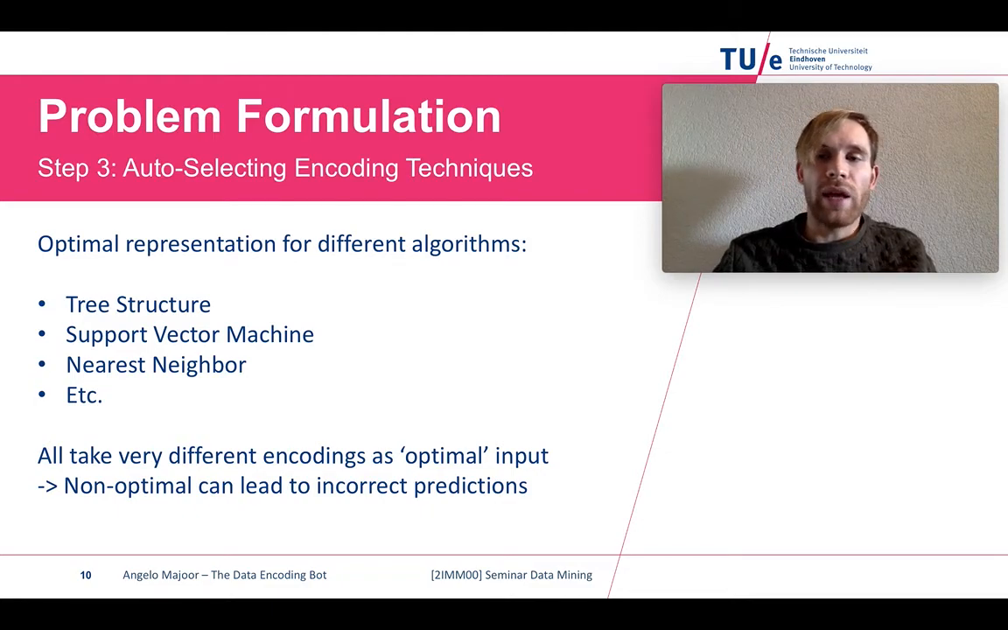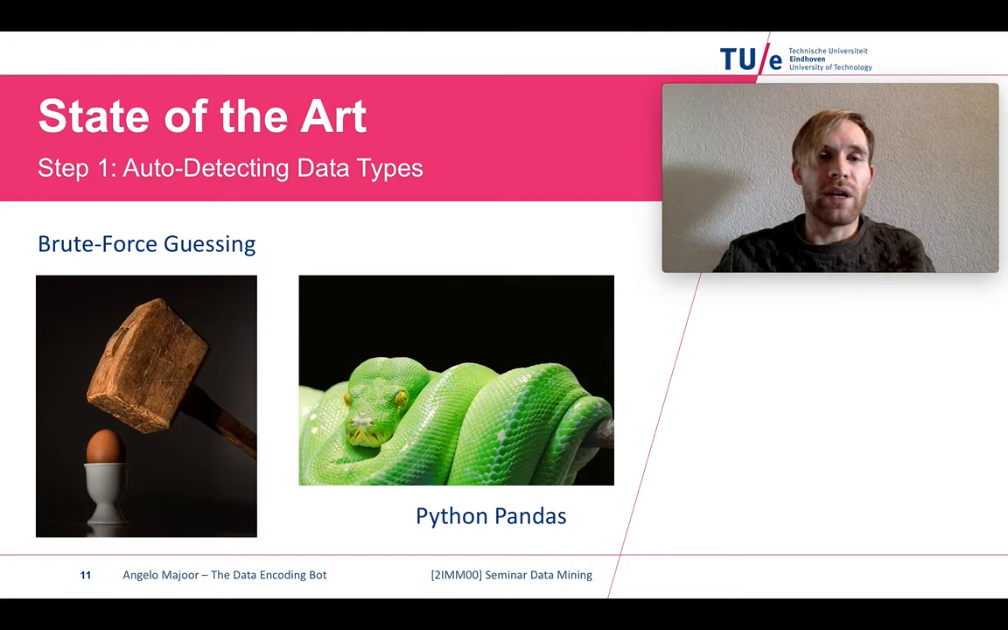Let's have a look at the solutions that already exist out there. So what's the state of the art? For the first step, we have two solutions, brute force guessing and Python pandas. Brute force guessing basically is the fact that for every value in a feature, you try to convert it into every possible data type, and you count the number of successful conversions for each data type, and then you multiply this number with a weight specific for each data type, and the highest number basically wins.